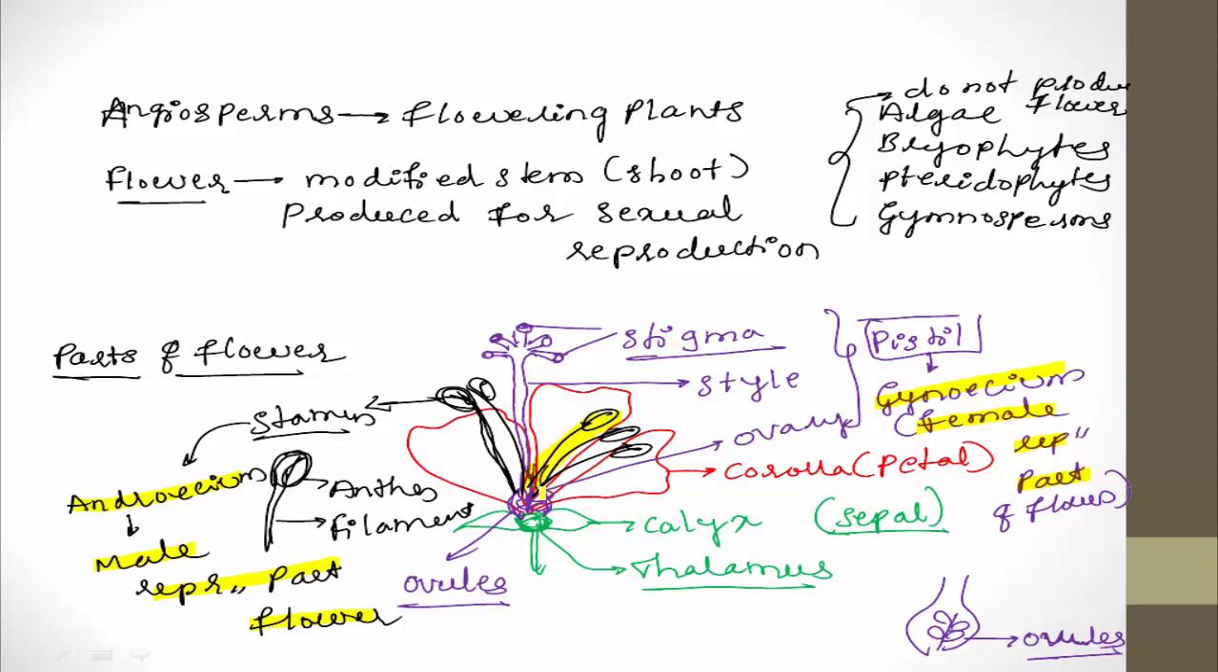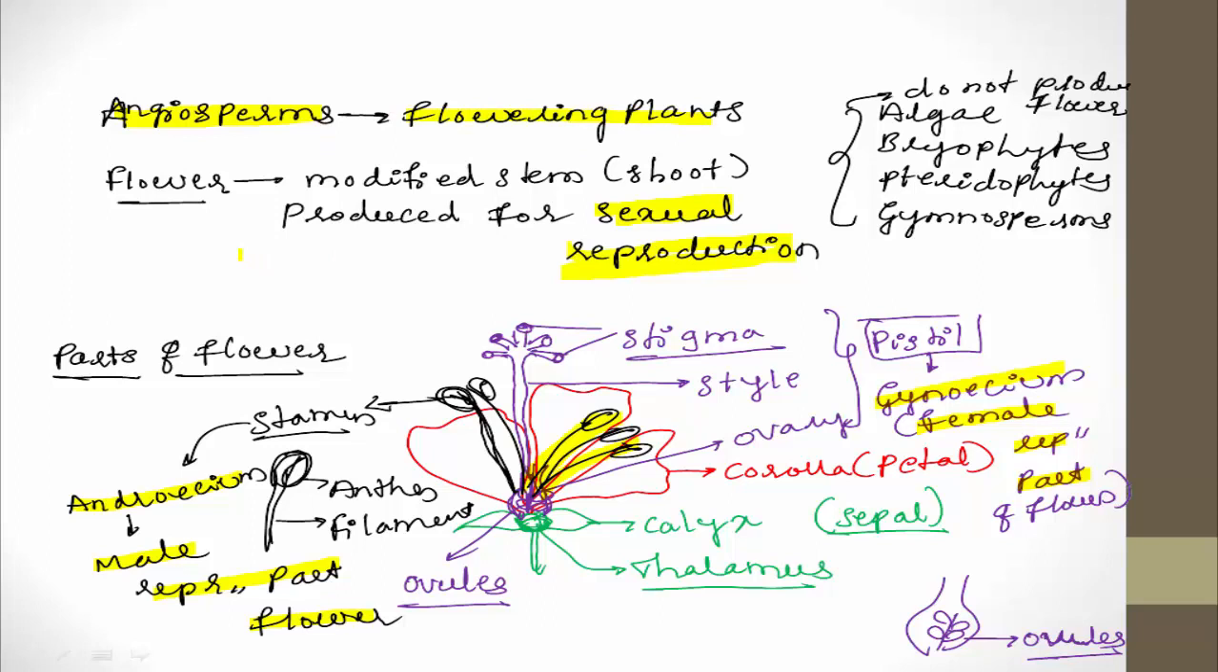So both the reproductive structures are present in the flower, so the flower is involved in sexual reproduction. The only group of plants which produce the flower are angiosperms. The flower is the unique character produced in the angiosperms. That is why angiosperms are commonly known as flowering plants.